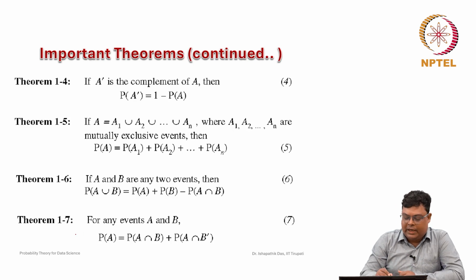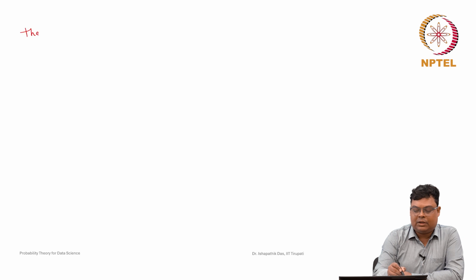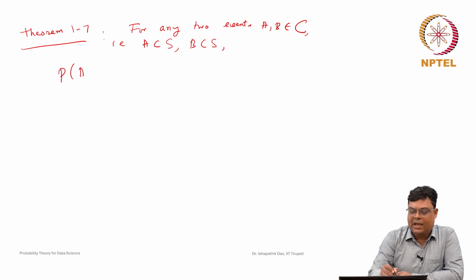The last theorem here, theorem 1.7: for any two events A and B, where A is a subset of S and B is also a subset of S, probability of A can be represented as probability of A intersection B plus probability of A intersection B complement.